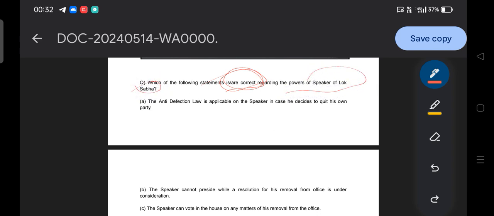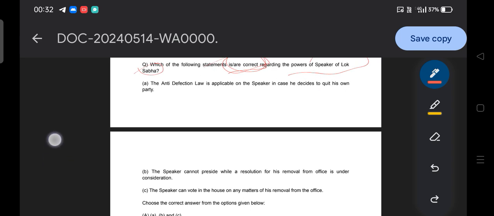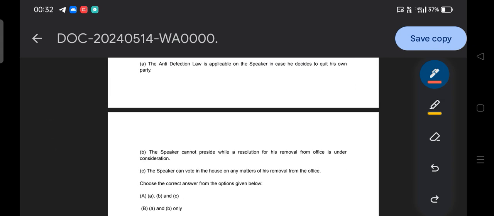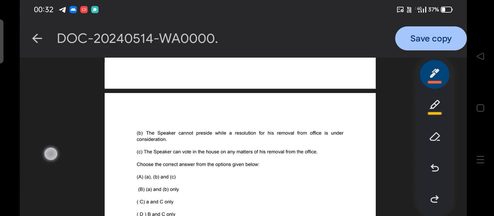Option A: the anti-defection law is applicable to the Speaker in case he decides to quit his own party. Option B: the Speaker cannot preside while a resolution for his removal from office is under consideration. Option C: the Speaker can vote in the House on any matter with his removal from office. You need to find the correct one. So what is the answer, guys?